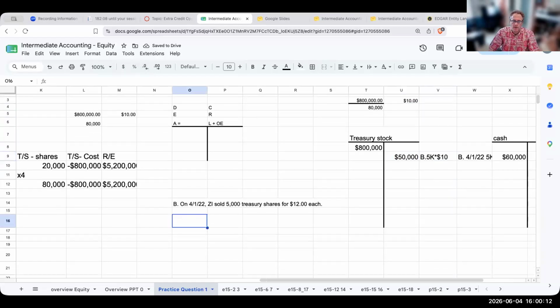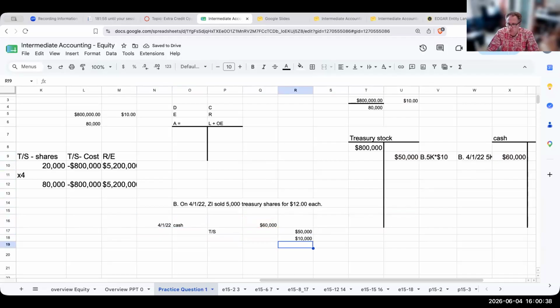On 4/1/22, I'm debiting cash for 60,000. I am crediting treasury stock at the cost of that stock, 50,000 bucks. Now my problem is that my total debits do not equal my total credits, and here I need a credit of $10,000.